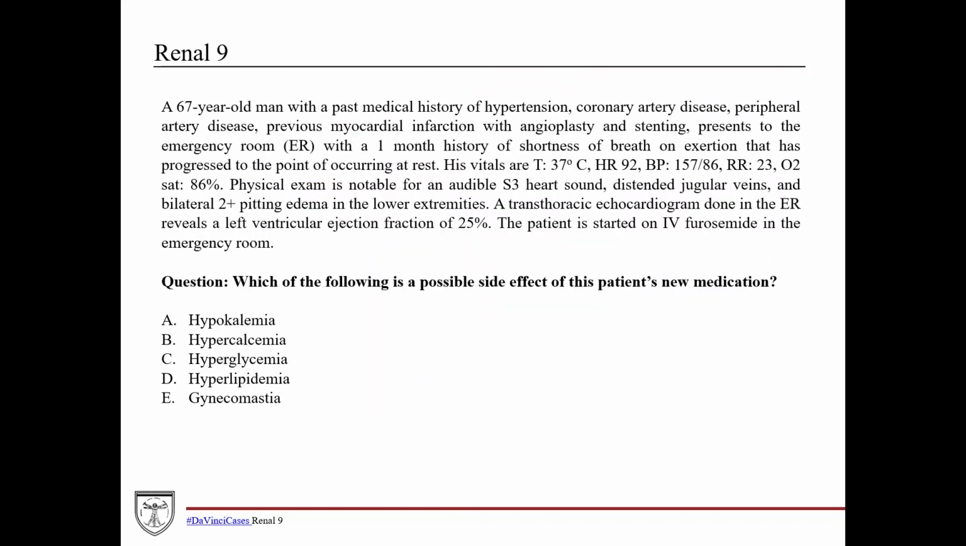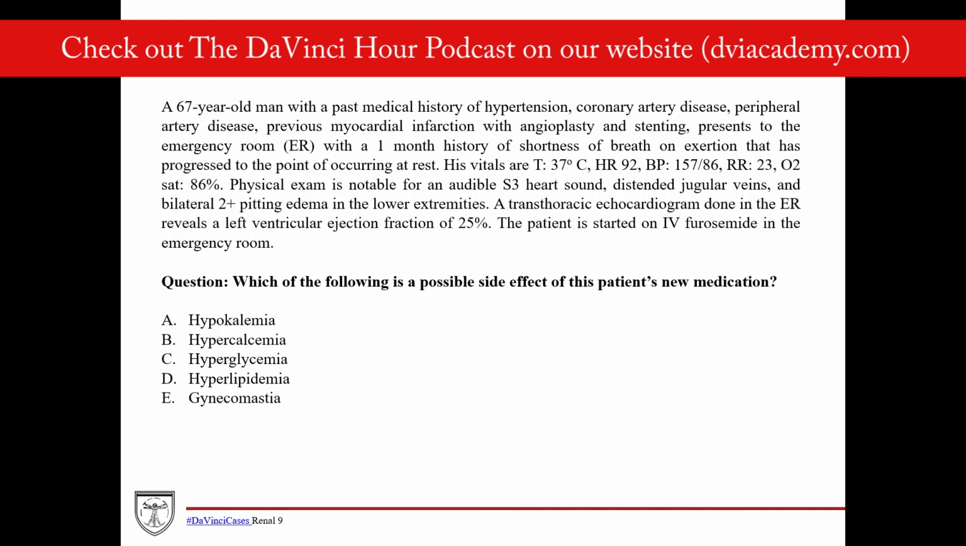So if we come back to, you probably have figured out what the answer is, but we'll just go through these again. It's pretty simple. So again, which of the following is a possible side effect of this patient's new medication? And again, that new medication is IV furosemide, which is a loop diuretic. So if we look at this, hypokalemia is an adverse effect of loop diuretics such as furosemide, so that is likely our answer. Let's just go through the rest of these to confirm.